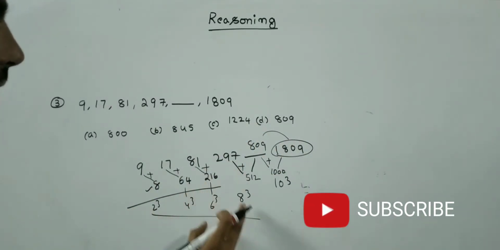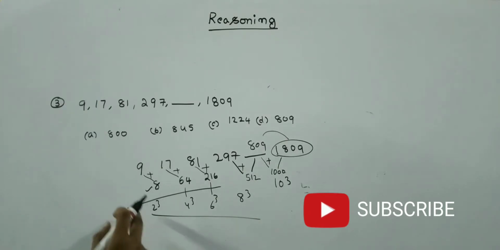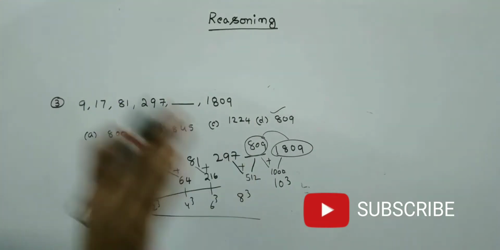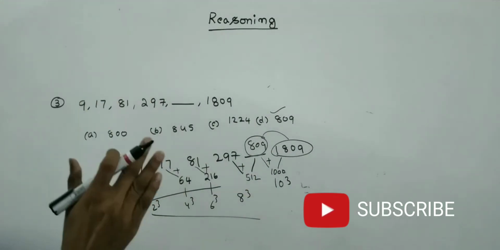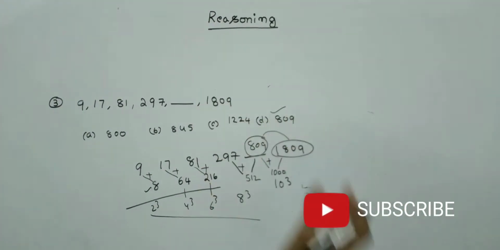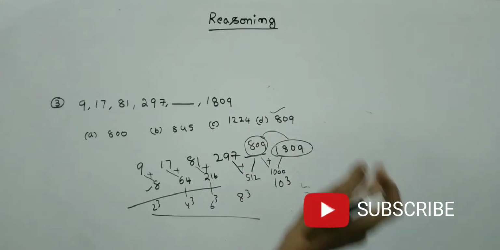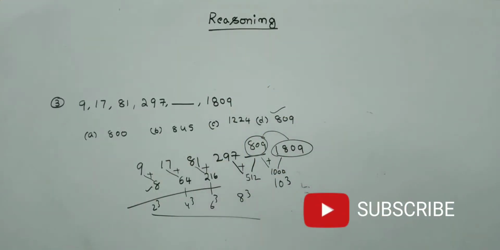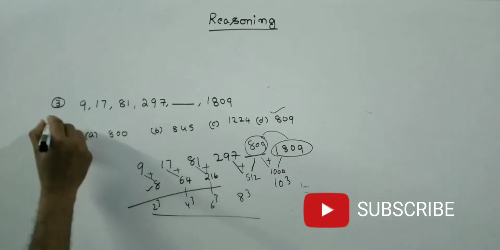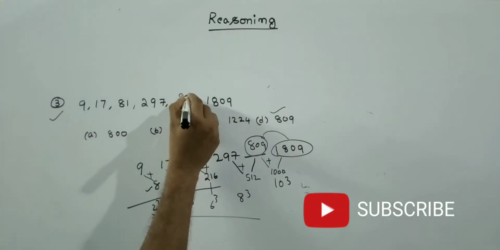2 cube, 4 cube, 6 cube, 8 cube, 10 cube. He is adding even number cubes. So the answer is 809. See friends, I am telling you again: just observe the numbers, whether the difference is more or less. If the difference is more between the numbers, then definitely it should be either multiplication or square or cube. If the difference is very less, it may be an addition or a subtraction. It may sometimes be division also. So friends, like this we can solve the problems. So the answer is 809.